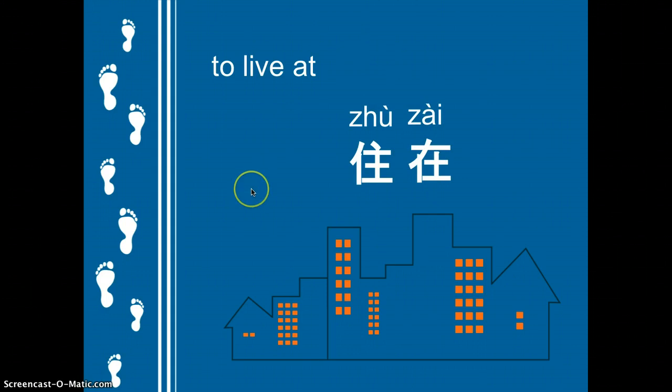So if I say I live in USA, it will be 我住在美国. Or if I say I live in Cincinnati, that will be 我住在辛辛那提, that's Chinese for Cincinnati. So 住在 together means to live in, or to live on, or to live at.